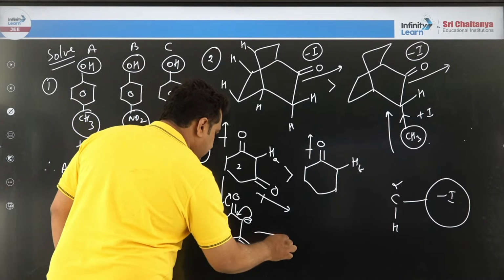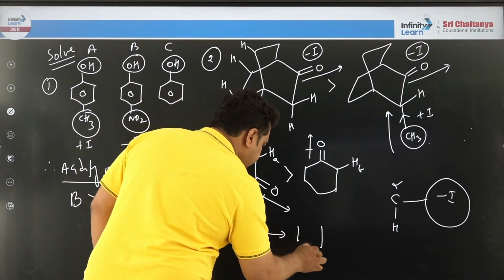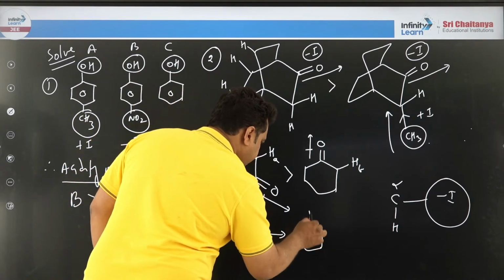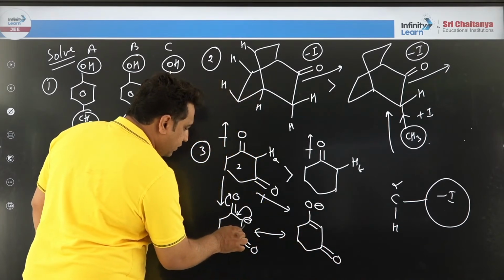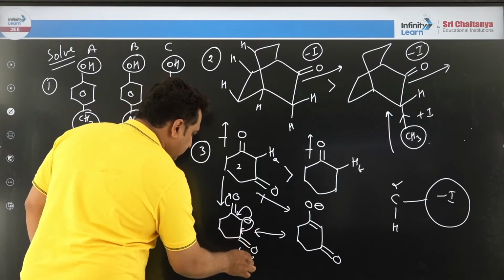One is this direction, and also it can participate in resonance in this direction. Got it?